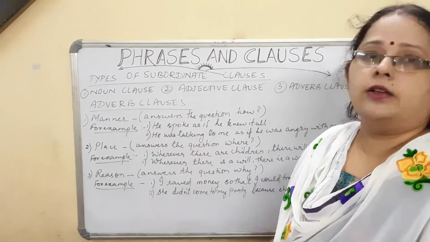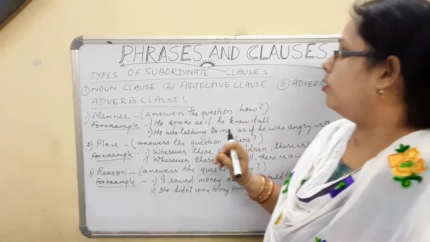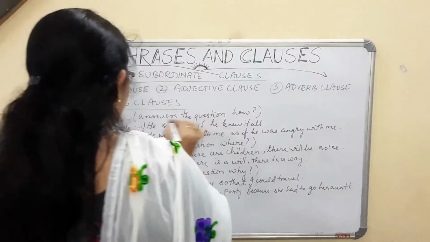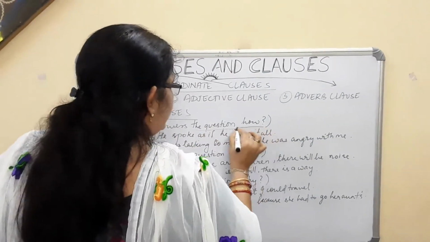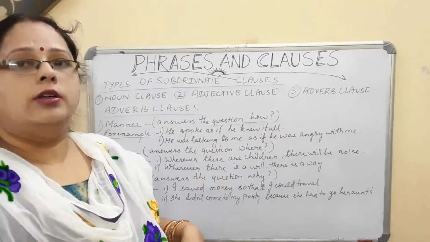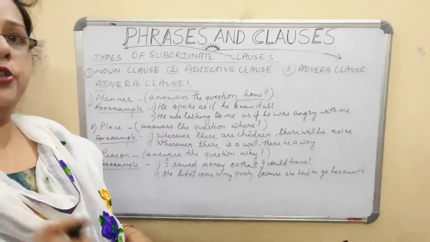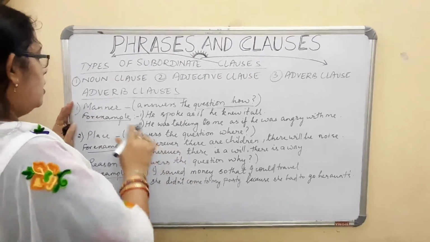Now first is manner. Manner means it answers the question how. When you ask the question how, you get the adverb clause as the answer. Okay. It is asking the question how. Now, he spoke as if he knew it all. So if I ask how did he speak? He spoke as if he knew it all. That means it is an adverb clause of manner.